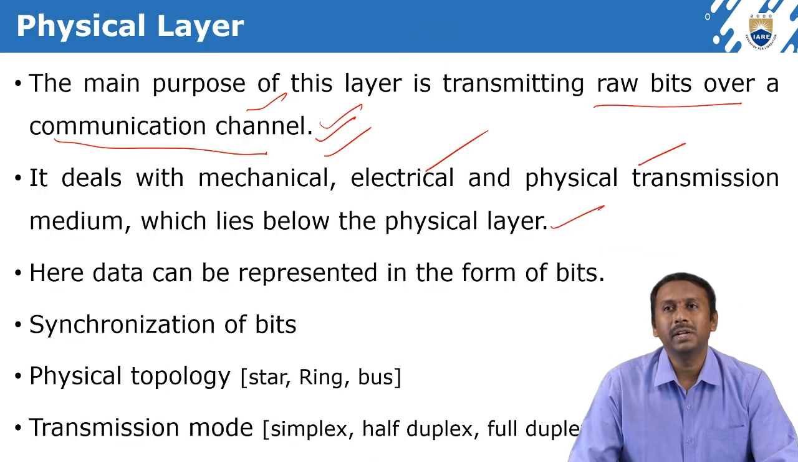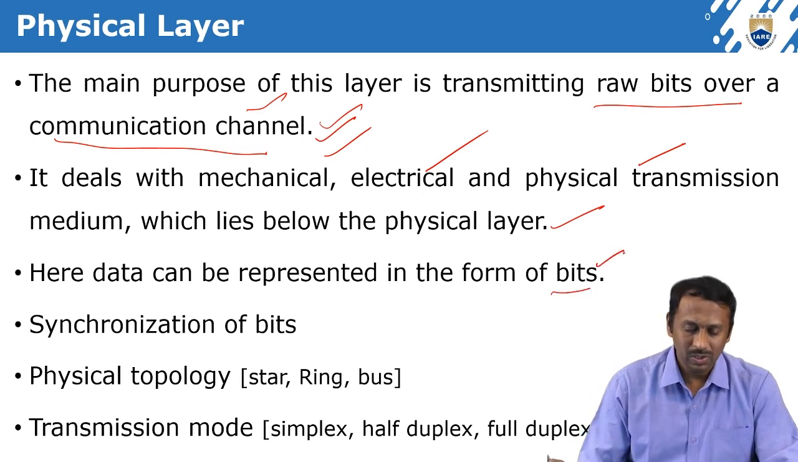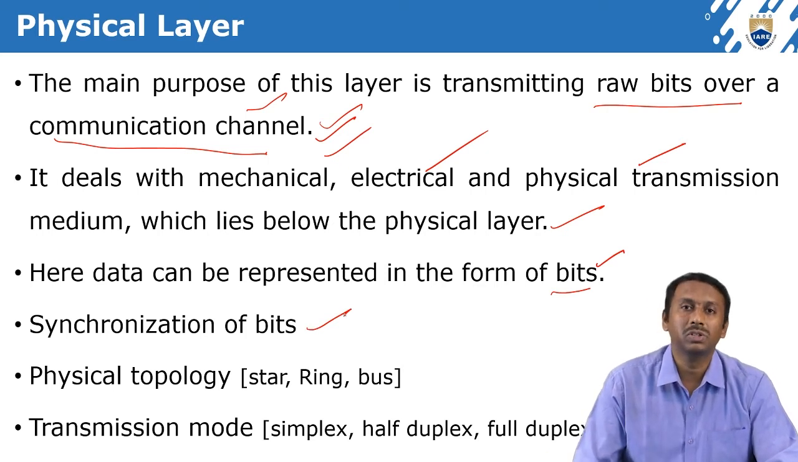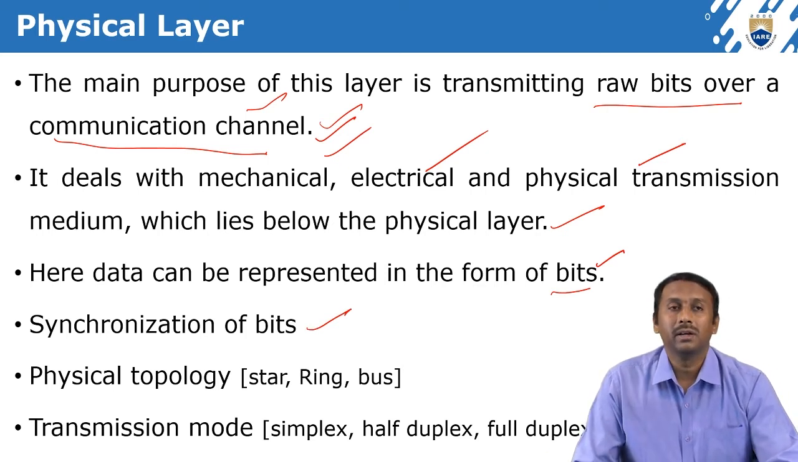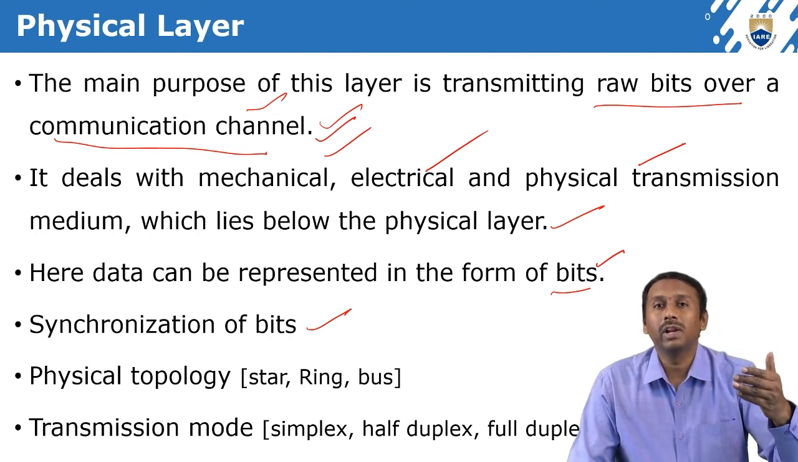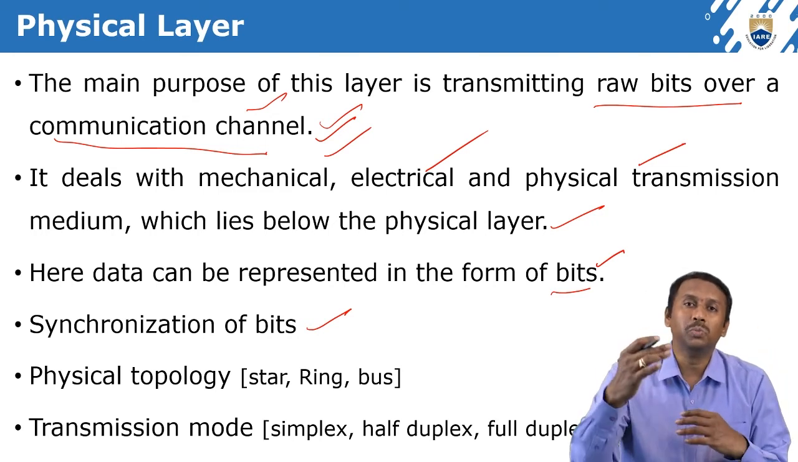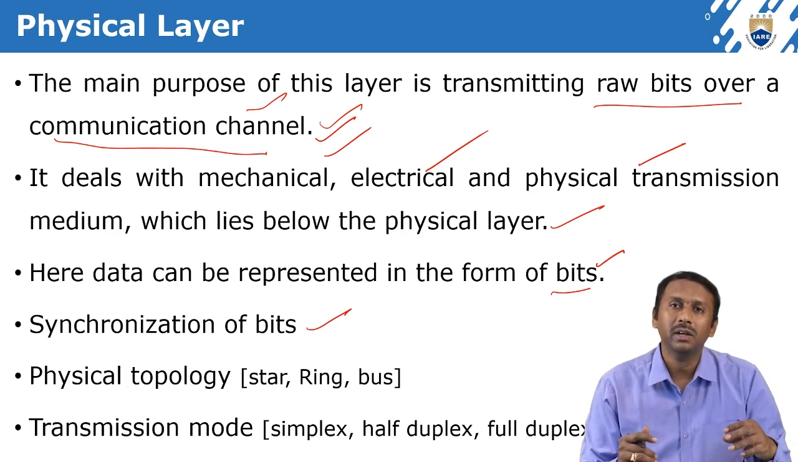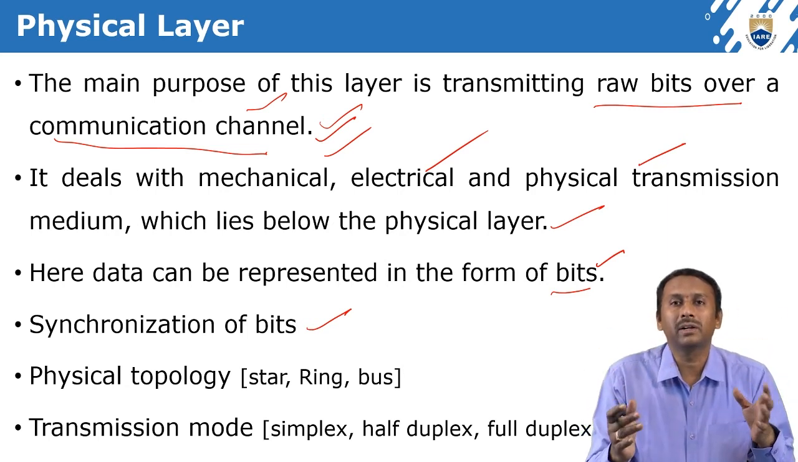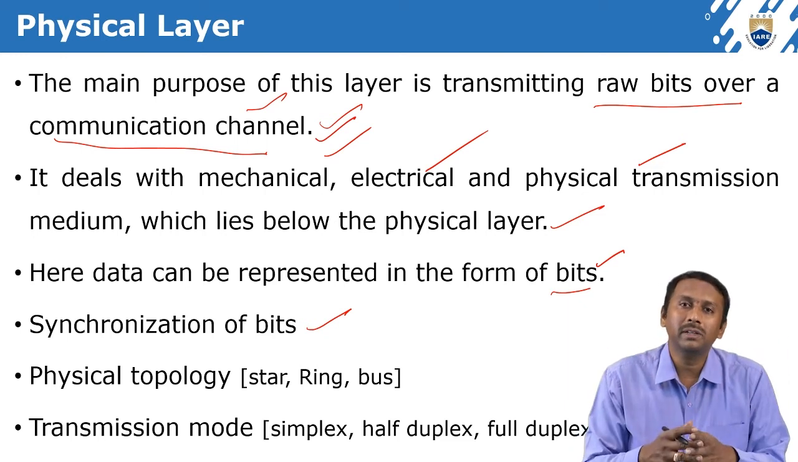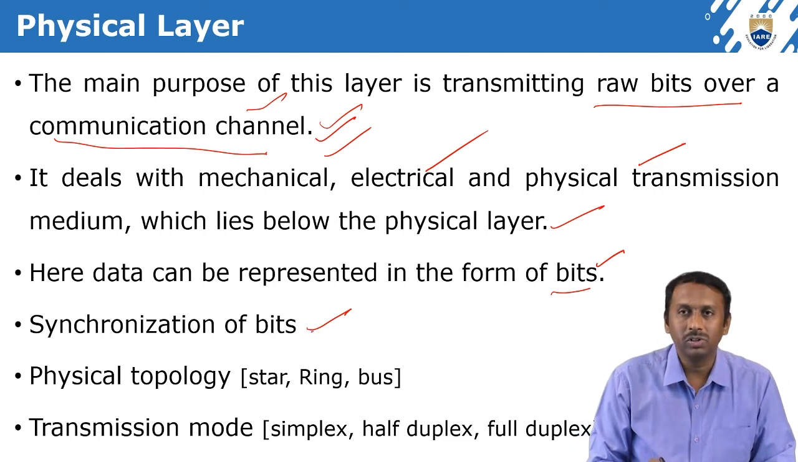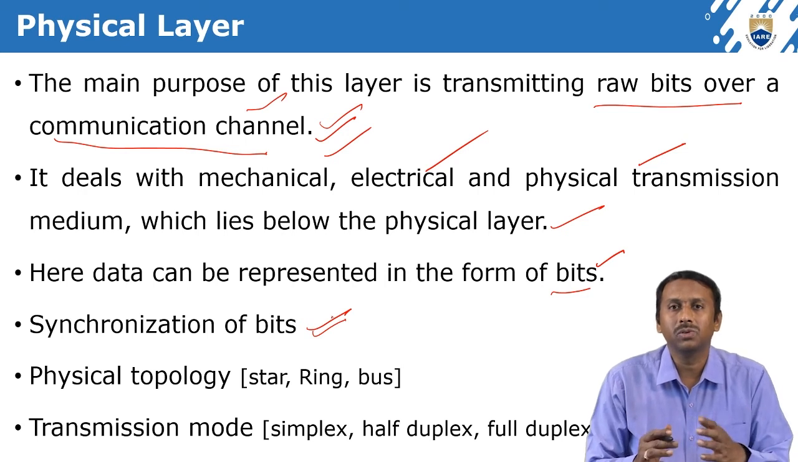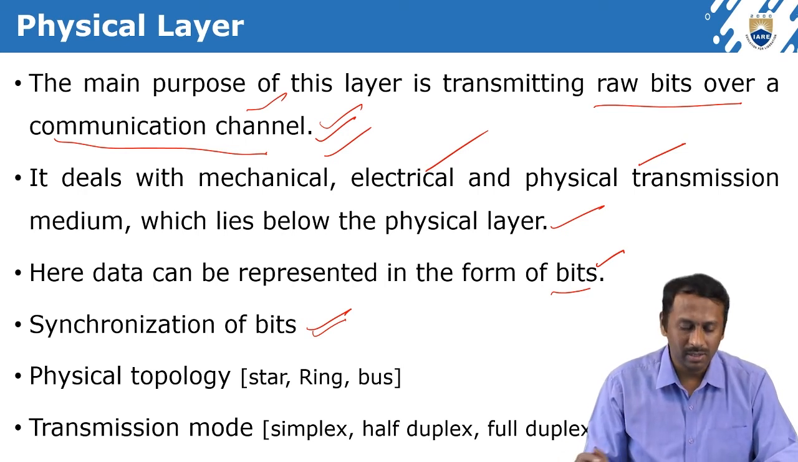Here data can be represented in the form of bits. Clear? So we already know well. Synchronization of bits: how are the bits going to be synchronized here? At the next level, the data is going to be grouped. When it reaches the physical layer, all these groups of packets or frames are going to be combined here. So how it's going to be synchronized, those things are handled by the physical layer itself.